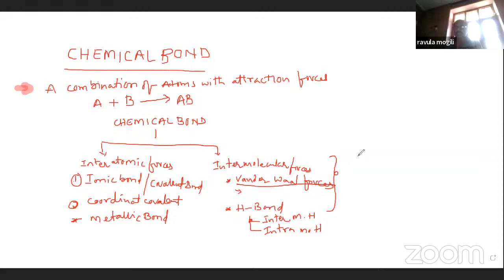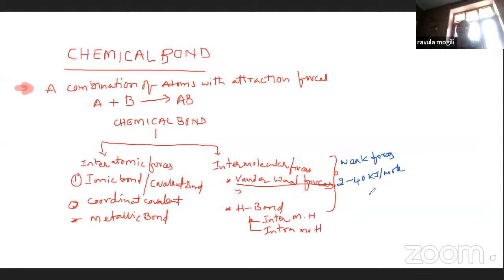So here they are very, very weak forces. Their energies are 2 to 40 kilojoule per mole.